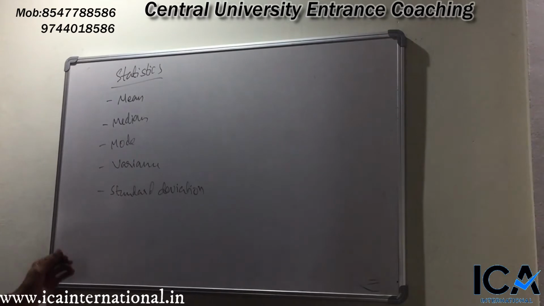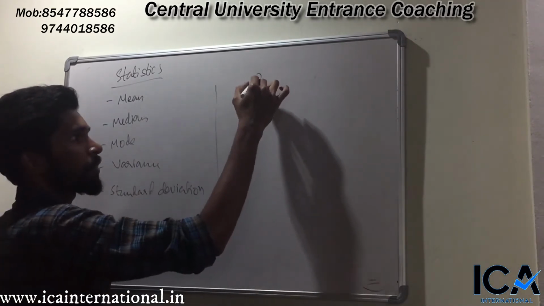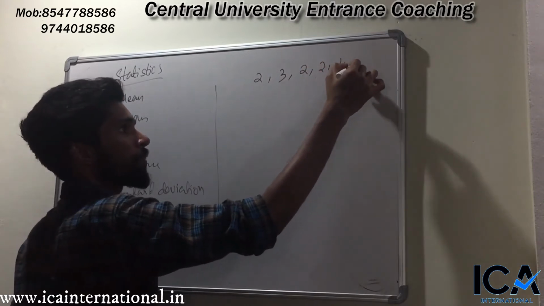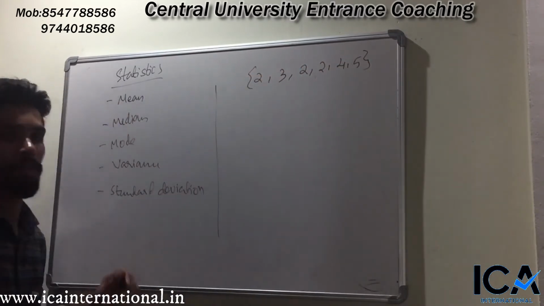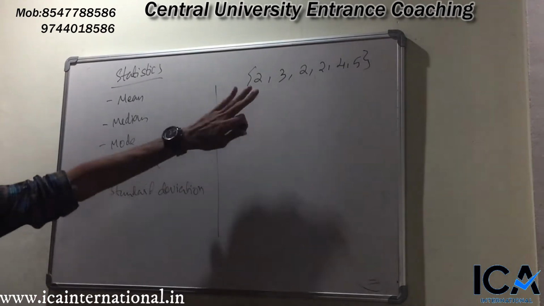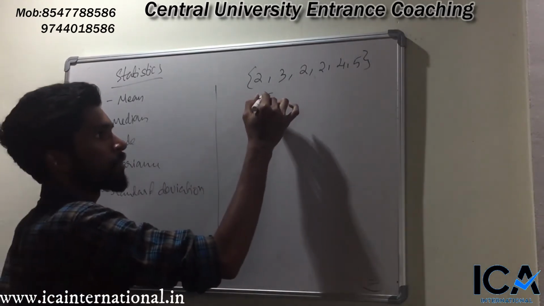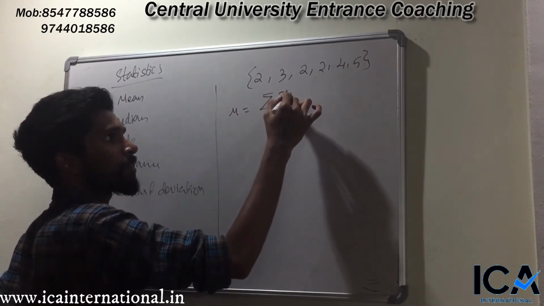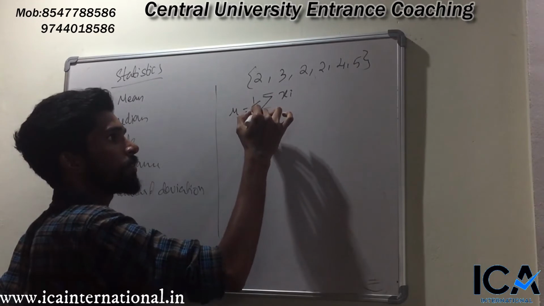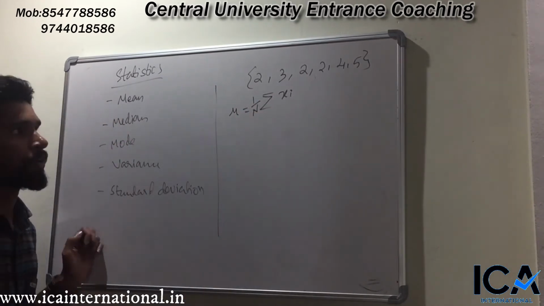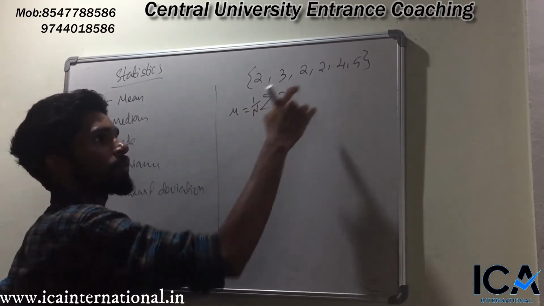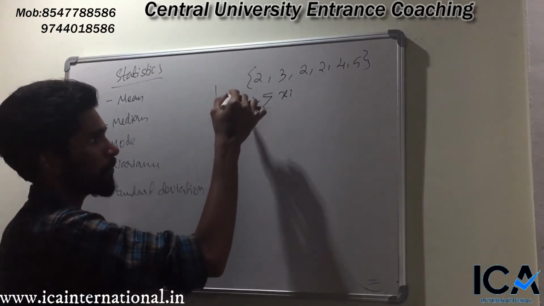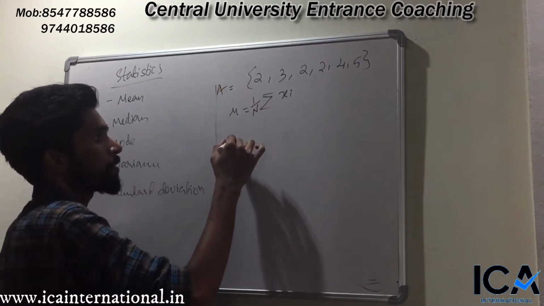Assume that we have a set of elements, say 2, 3, 2, 2, 4, 5. These are the set of elements. Mean means finding the average, right? Mean is equal to 1 by n into the sum of xi. Here n represents the number of elements in the set, and the sum gives the sum of all the elements.